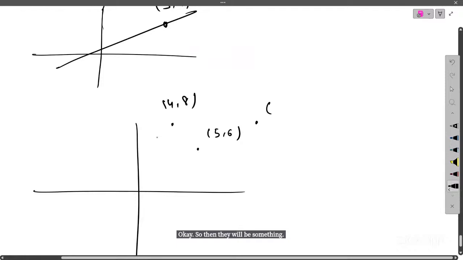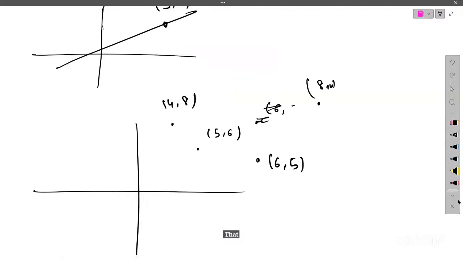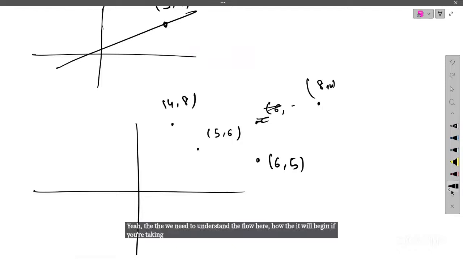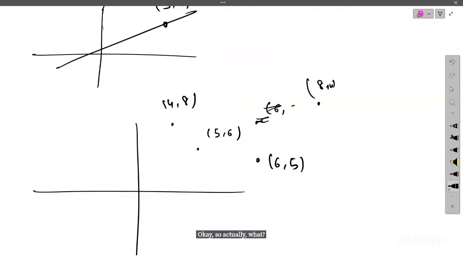So something like here, 6, 5 and 8, 4. So what happened to the slope of the line? We need to understand the slope behavior, how it will behave if you take the reverse order. Actually, the slope will change over 1 by m.